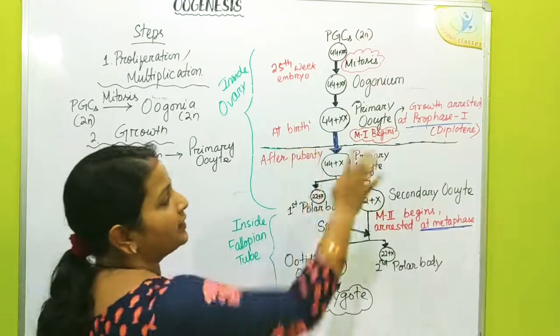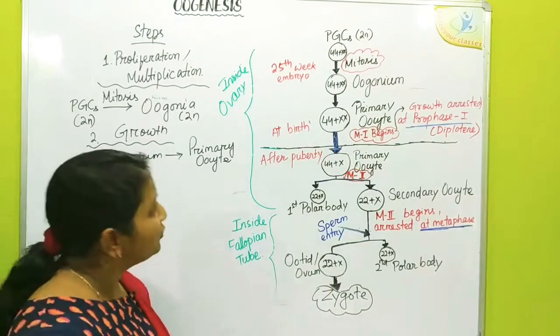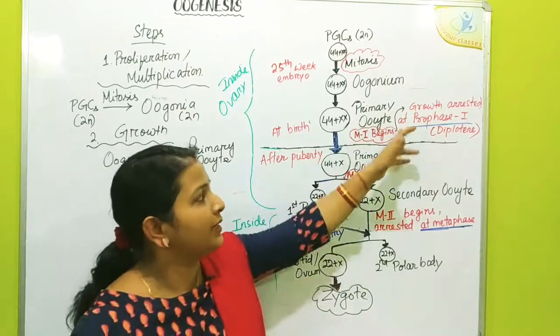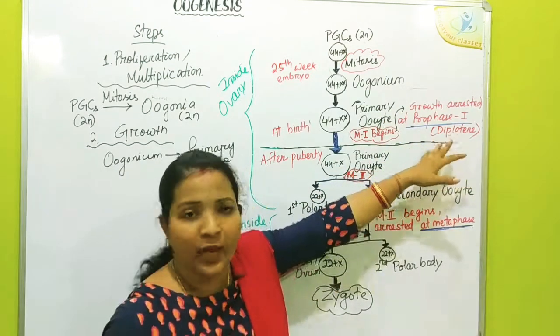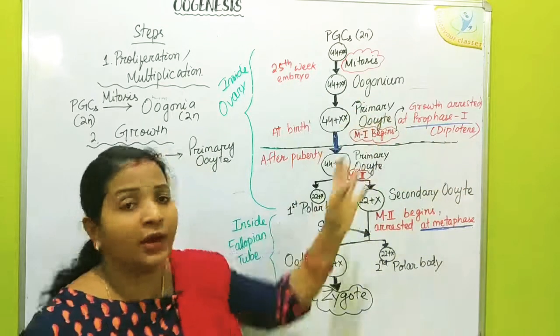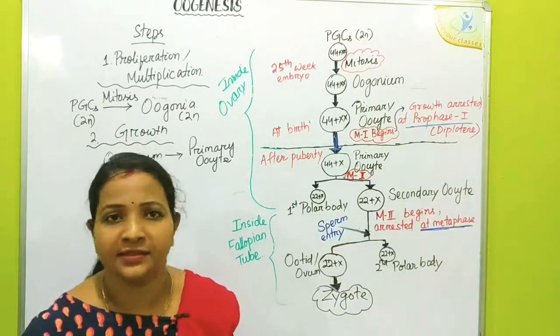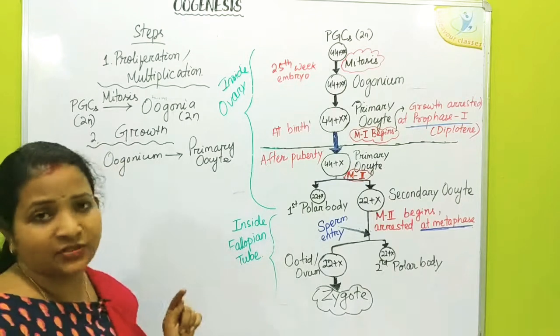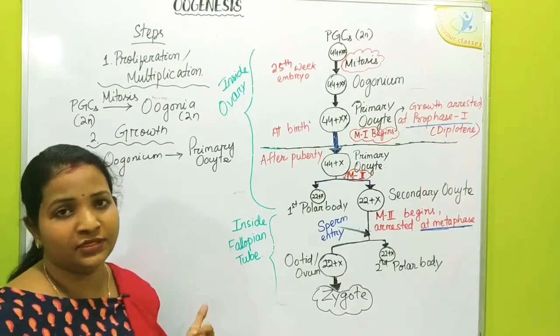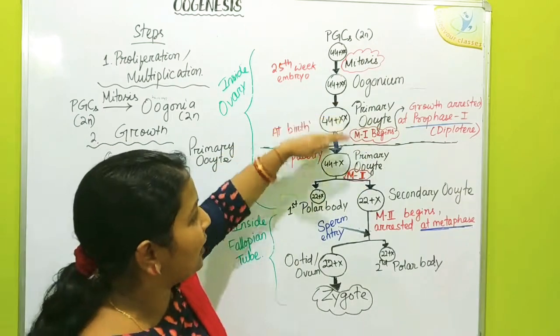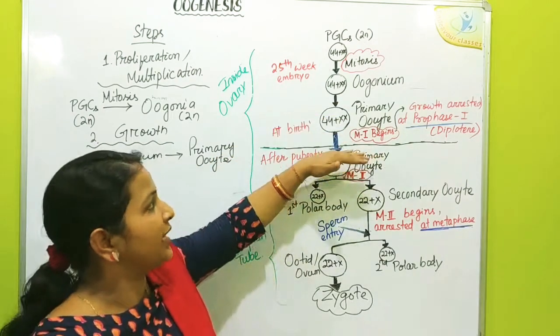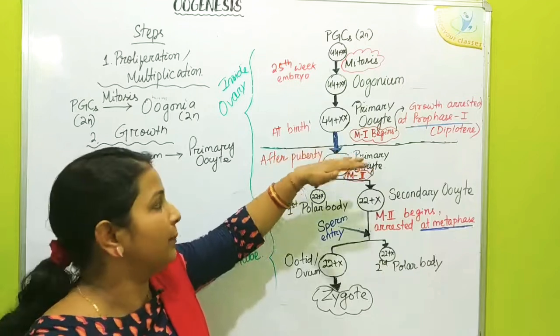So at birth, inside the ovary, we will find the primary oocyte whose growth has been arrested during prophase 1, and it is surrounded by many follicular cells that we discussed in the previous folliculogenesis video. So now we have the primary oocyte inside the ovary at birth.